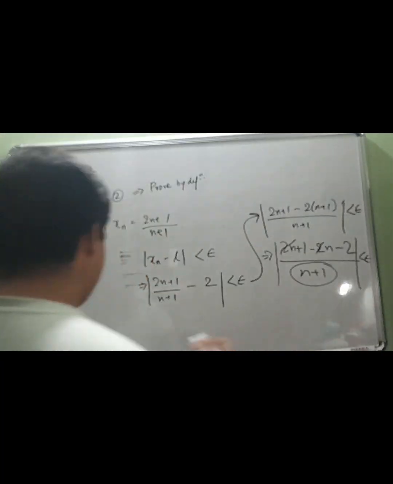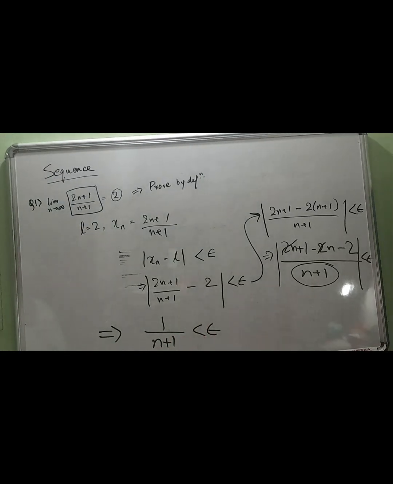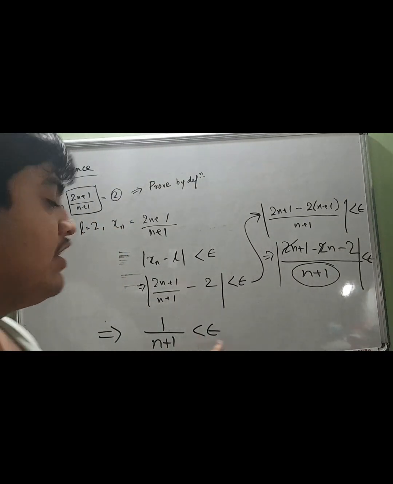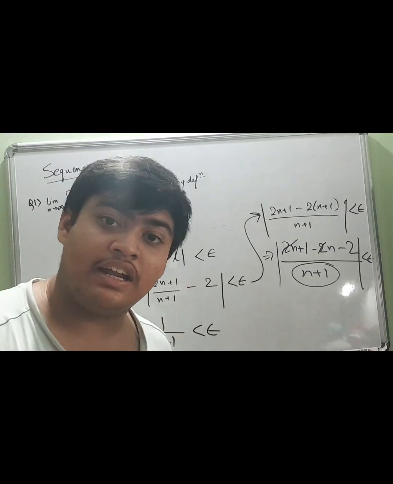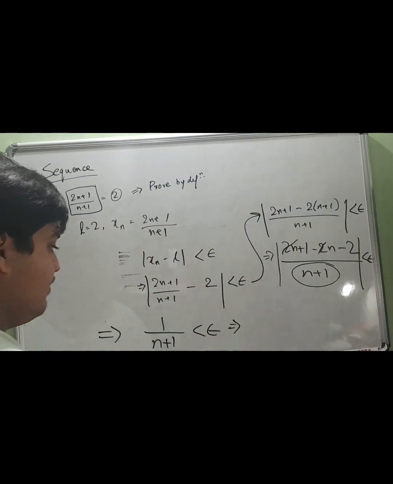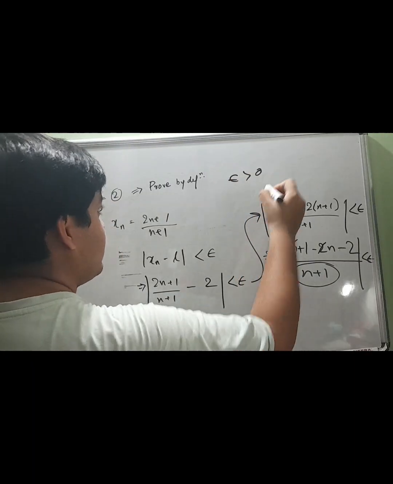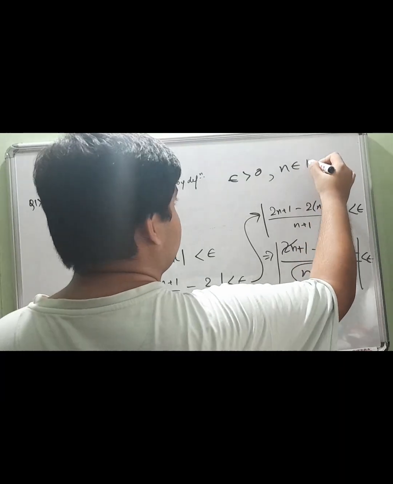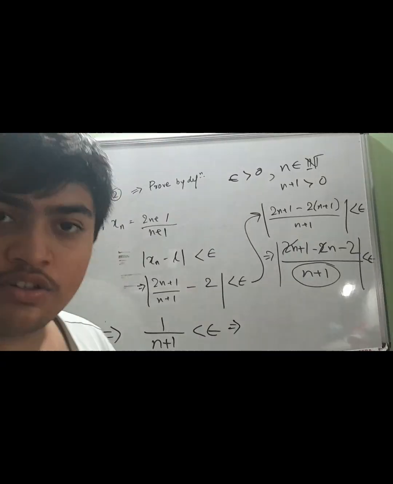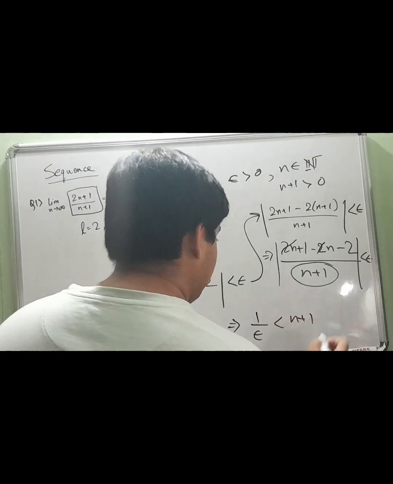Okay? So we are going to take this and we are just going to write 1 divided by n plus 1 less than epsilon. And now we are going to rearrange and get n as a function of epsilon. So this is basically the method that I am teaching you to do this type of sums, right? So this is positive, so we can just take it and cross multiply it, and we also know that epsilon also has to be positive and n is natural number, right? So n plus 1 is also positive, so we can just cross multiply. It's not a very big deal, right? So it becomes 1 by epsilon less than n plus 1, right?